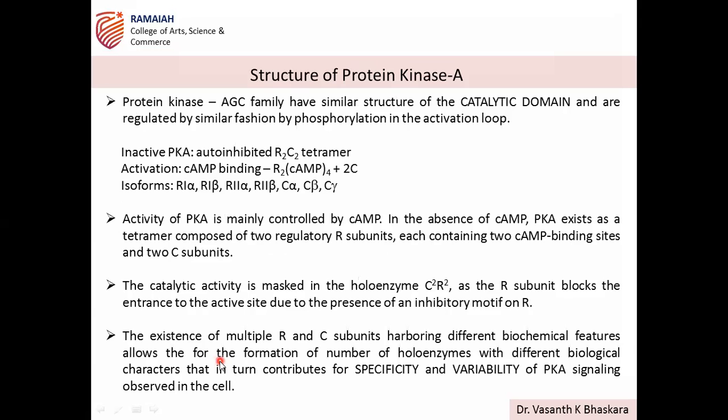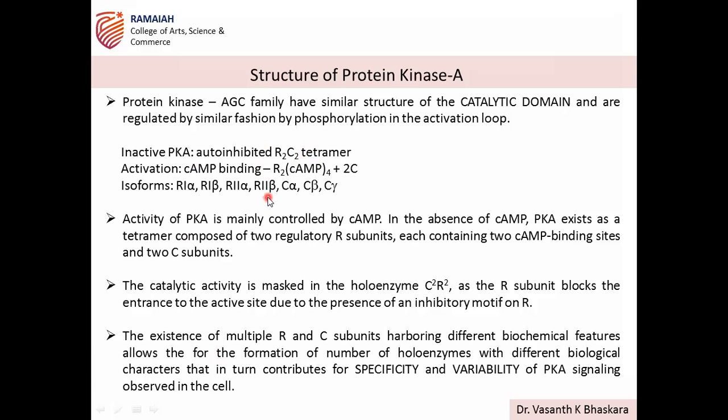Protein kinases of the AGC family have the same structure. All these protein kinases of AGC, that is protein kinase A, PKB, PKC, and PKG, have a similar catalytic domain and are regulated in a similar fashion by phosphorylation in the activation loop. So the mechanism of phosphorylation is the same, and the structure of the catalytic domain of all these AGC family protein kinases is the same. The inactive state, as we discussed, is nothing but the tetrameric state of R2C2.